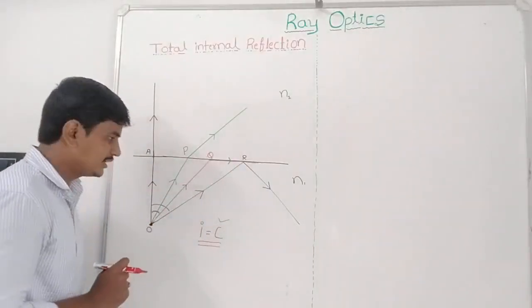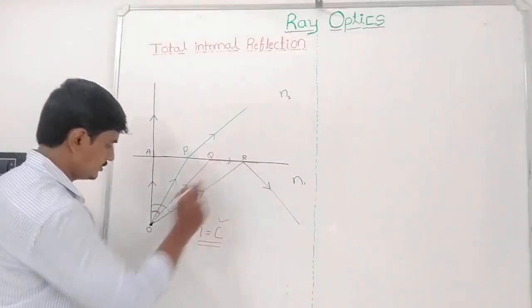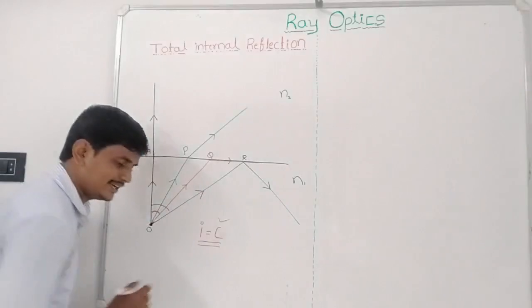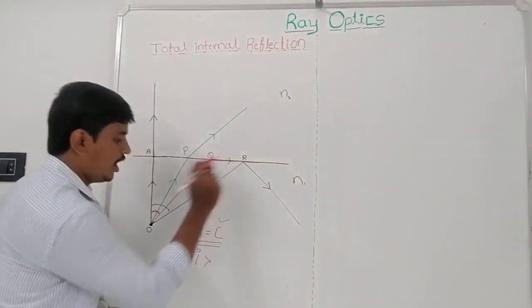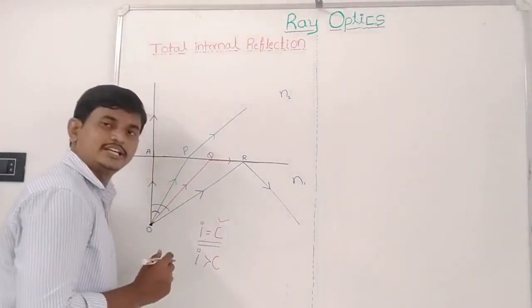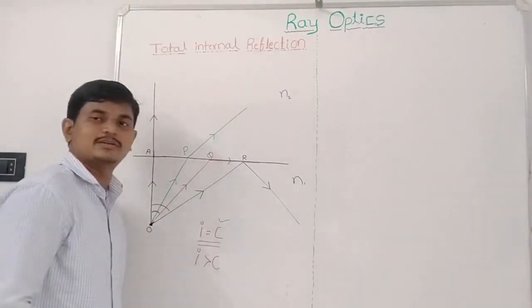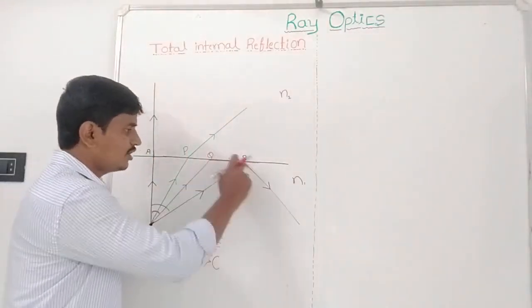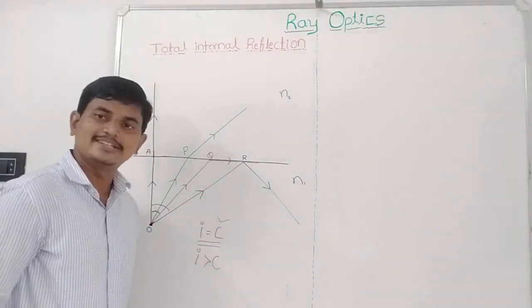The last ray here is OR. OR is a ray like this. Here the angle of incidence of the OR ray is greater than the critical angle. In such a condition, the ray is reflected back into the denser medium only, and this phenomenon we call total internal reflection.